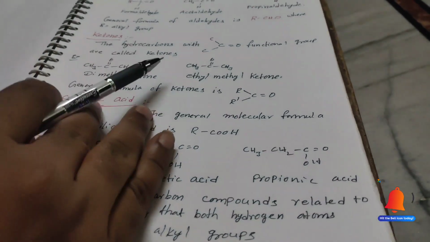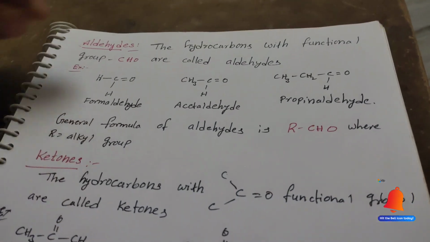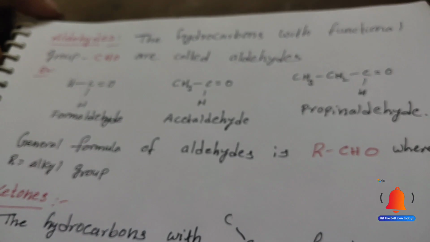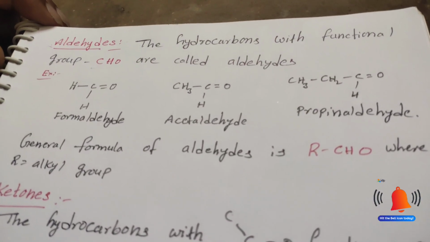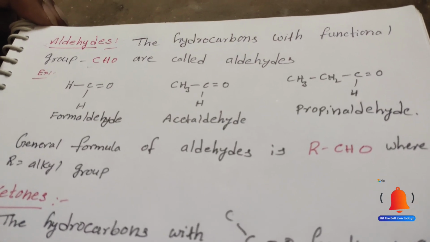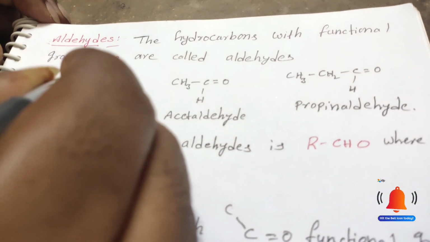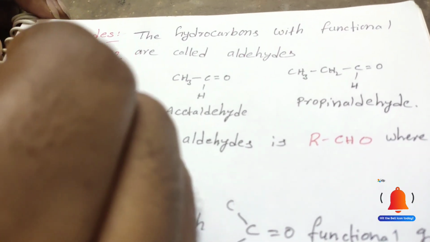And next one, aldehyde. What is the meaning of aldehyde? Here, a hydrocarbon with the functional group CHO will form the aldehyde. CHO, carbon, hydrogen and oxygen, is simply called the aldehyde group.